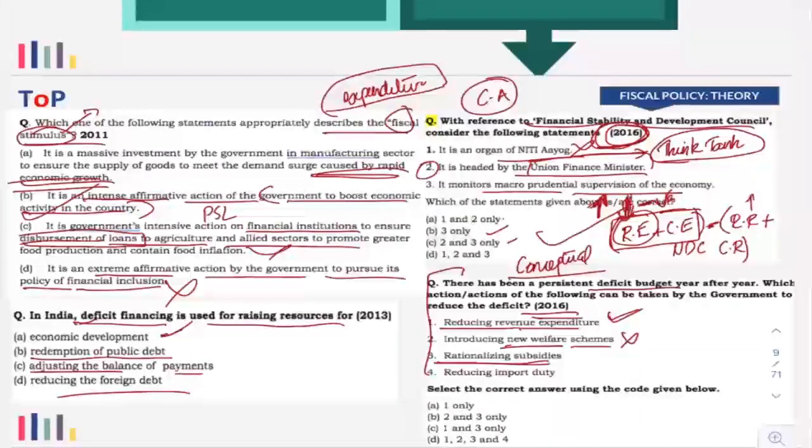So here again, expenditure is coming down. So that will be right. Now, reducing import duty. Import duty means it is a revenue receipt for the government, right? Import duty, that is, it is a tax. Now, if government reduces import duty, what happens? Government's revenue is coming down. We have already mentioned that in order to reduce deficit, government will have to increase the revenue. Now, here it is opposite. By reducing the import duty, government is reducing their revenue. So that will be wrong.